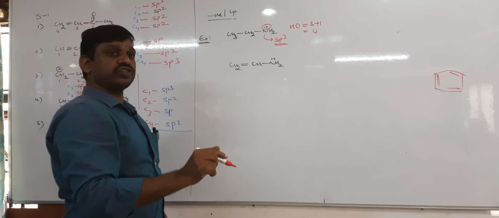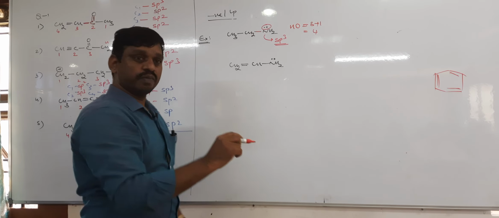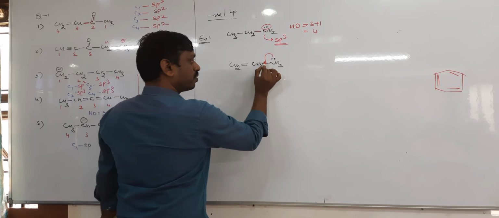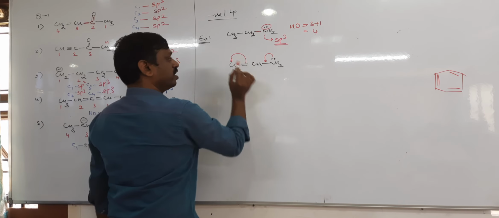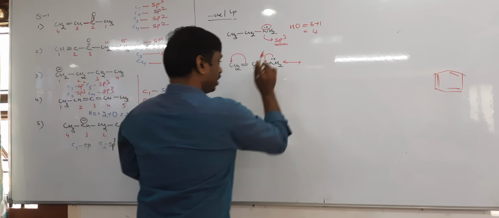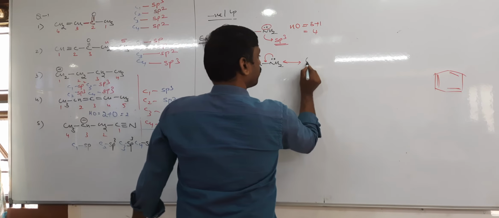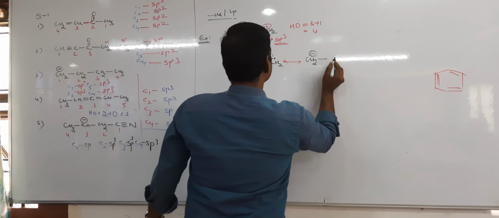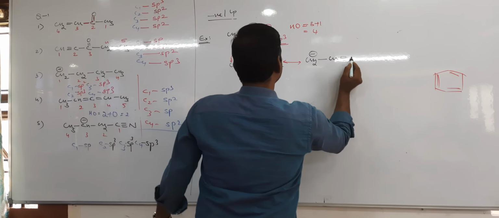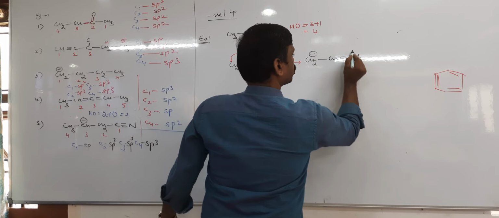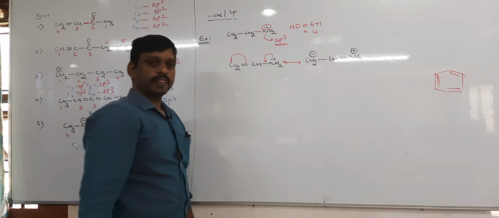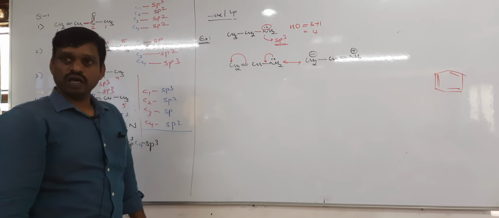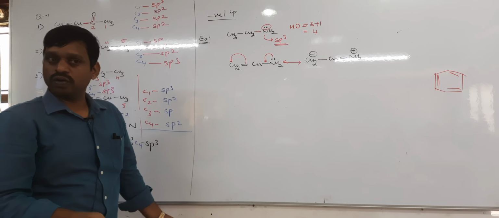If they are in conjugation, they are involved in resonance, because this lone pair forms a pi bond here, and this pi bond shifts here. Therefore, there is a lone pair, but that lone pair forms what? A pi bond, no? Then it becomes CH2-CH=NH2 plus. Okay, understood? Yes or no?